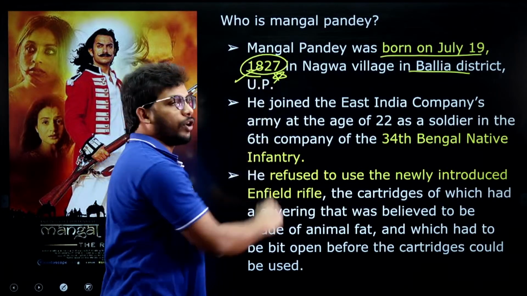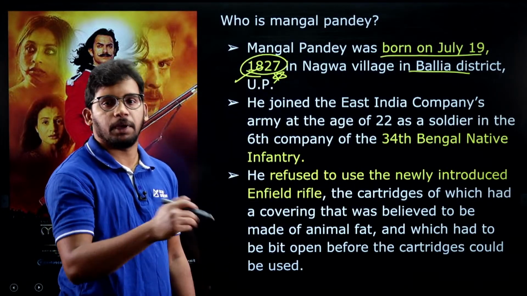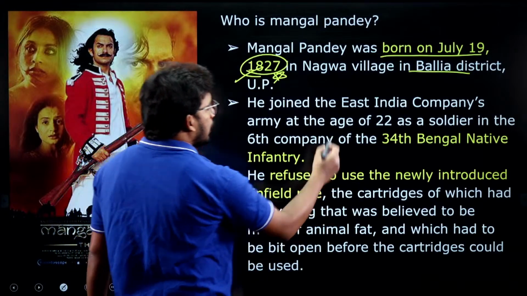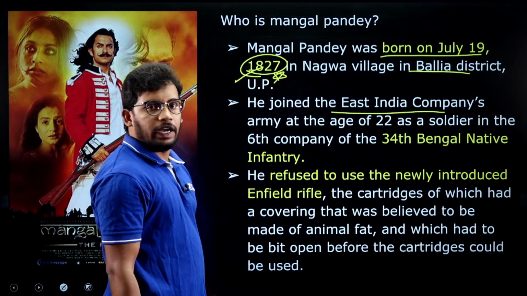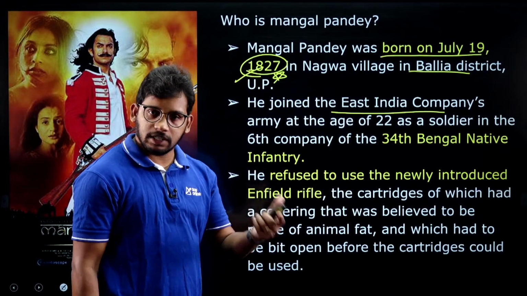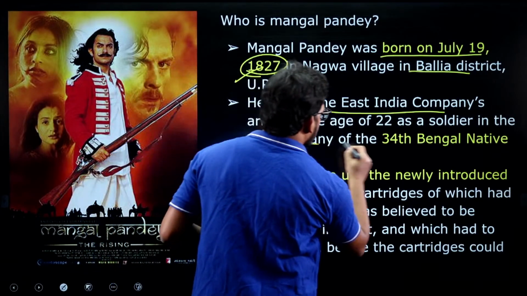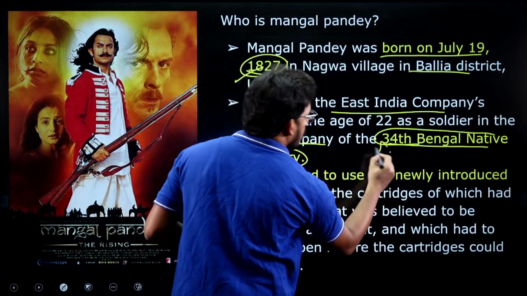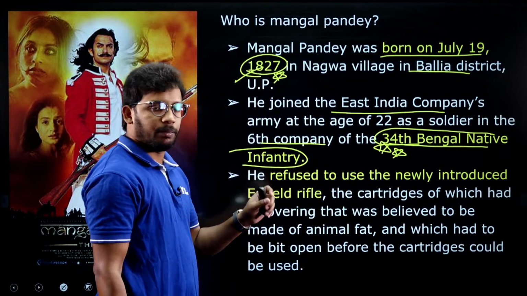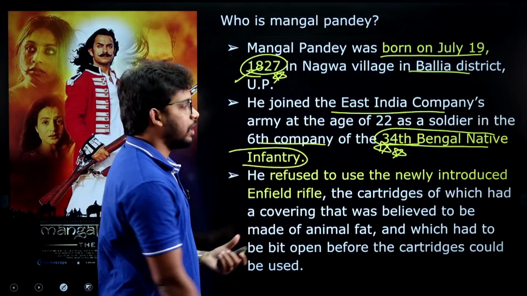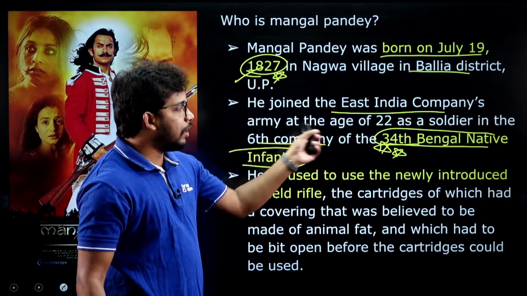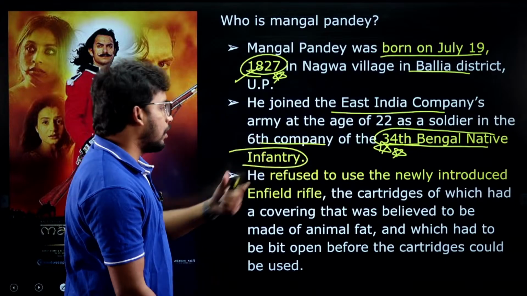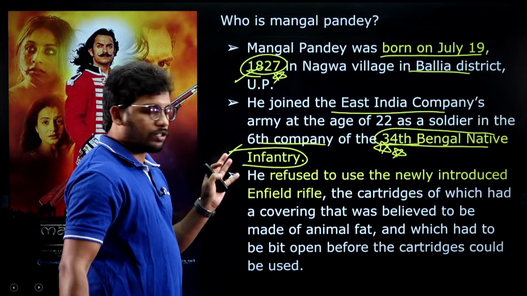So this is also important to remember, like in chronology they may ask, right? And then he joined the East India Company as a sepoy under the 6th Company of the 34th Bengal Native Infantry. This was asked. He belonged to which infantry? In many exams it was asked, right? So he belonged to the 34th Bengal Native Infantry, right? So this is also an important fact.